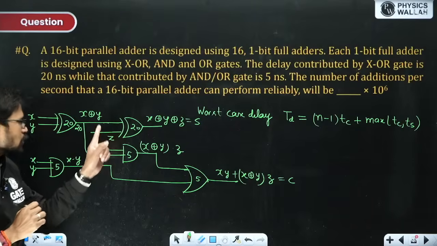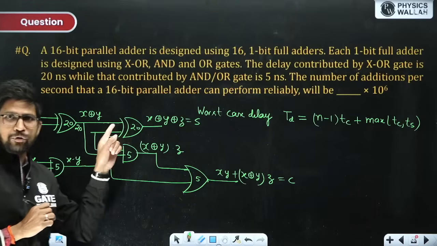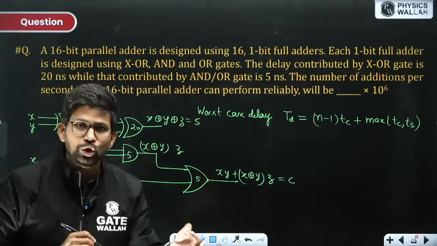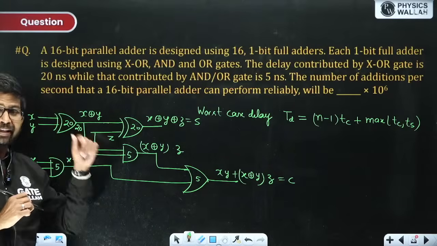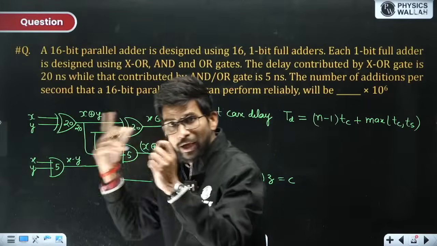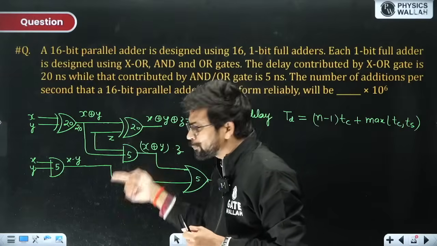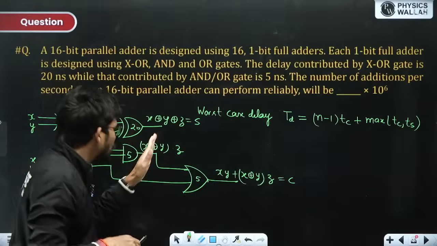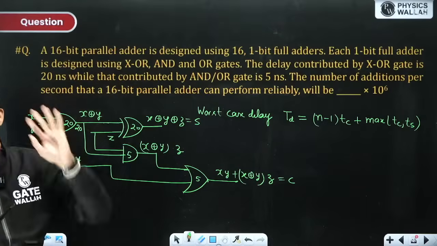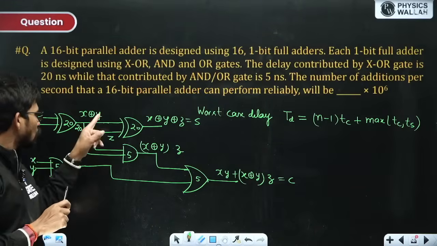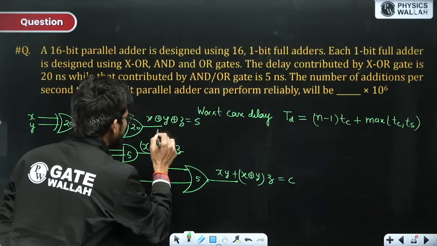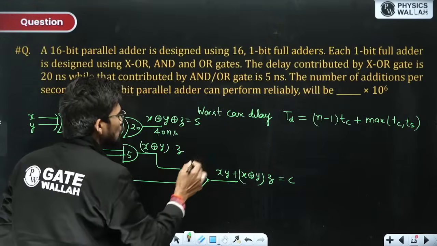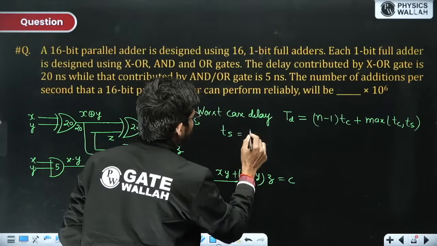Now, for this XOR gate, one input z is available at t equal to 0, but the other input is available at t equal to 20 nanosecond. So when both inputs are available at 20 nanosecond, it will generate the correct output. So 20 plus 20, it will generate output after 40 nanosecond. So sum delay TS is 40 nanosecond.